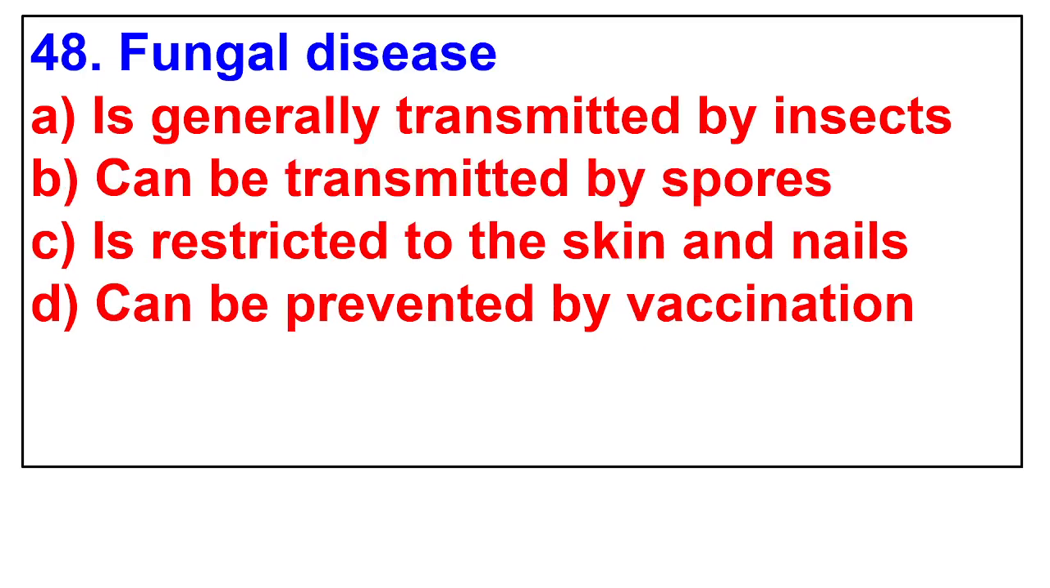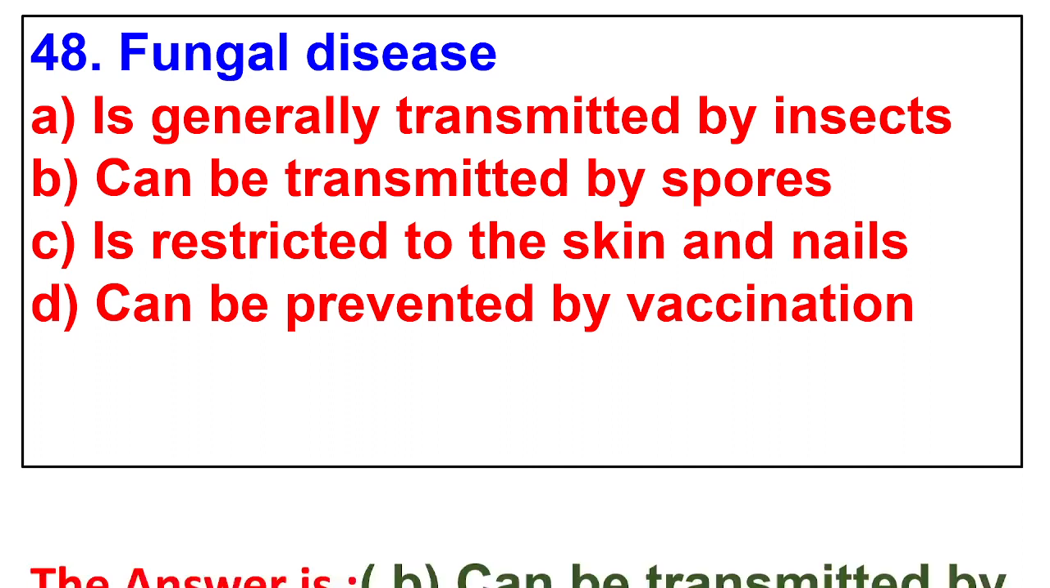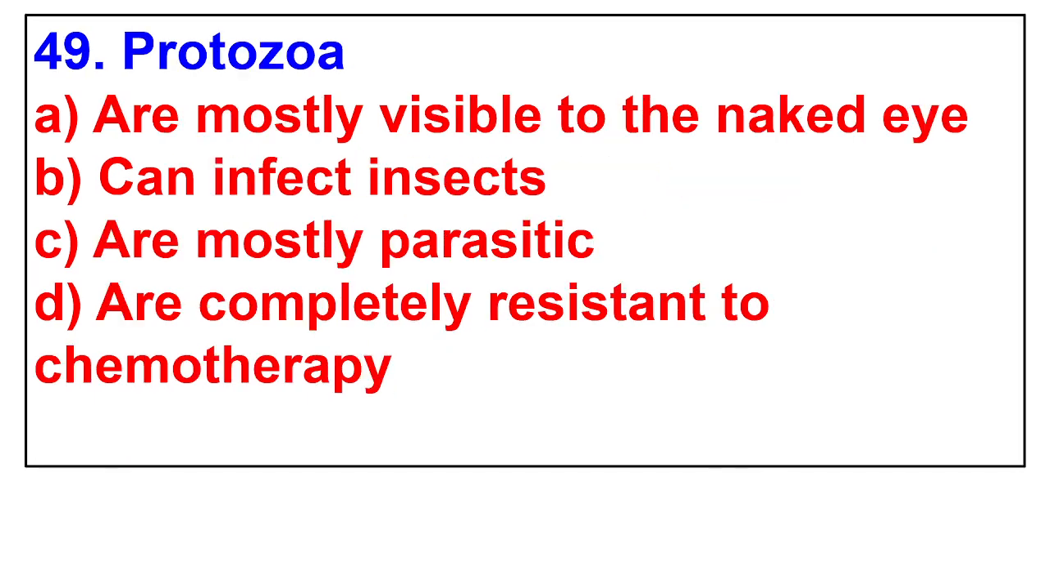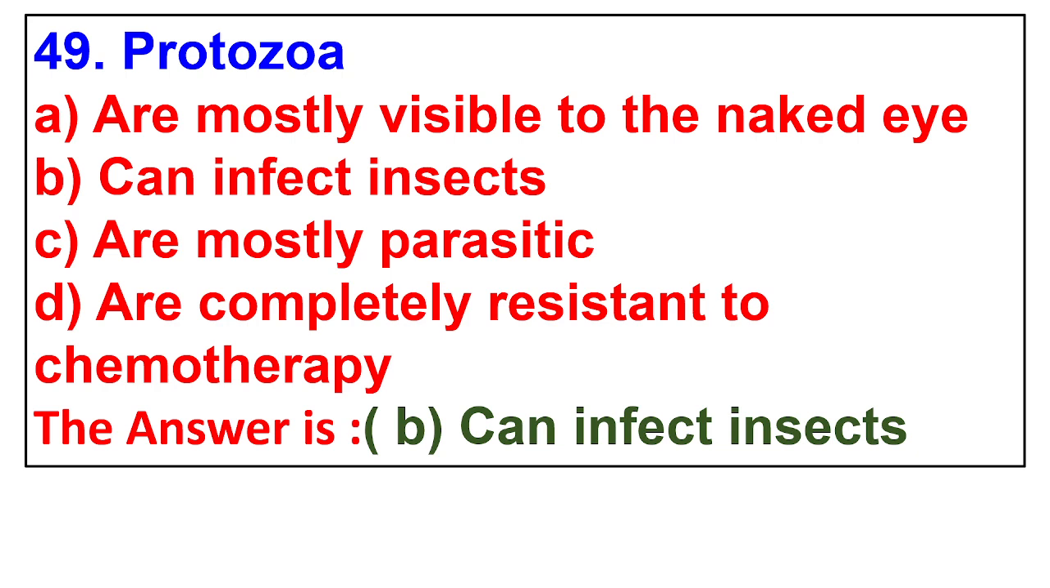48. Fungal disease. A. Is generally transmitted by insects. B. Can be transmitted by spores. C. Is restricted to the skin and nails. D. Can be prevented by vaccination. The answer is can be transmitted by spores. 49. Protozoa. A. Are mostly visible to the naked eye. B. Can infect insects. C. Are mostly parasitic. D. Are completely resistant to chemotherapy. The answer is can infect insects.